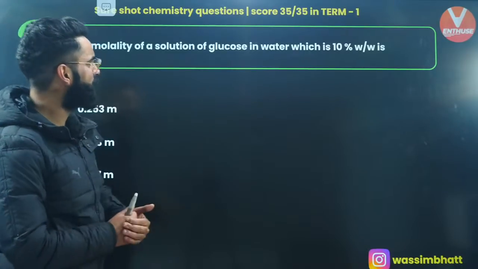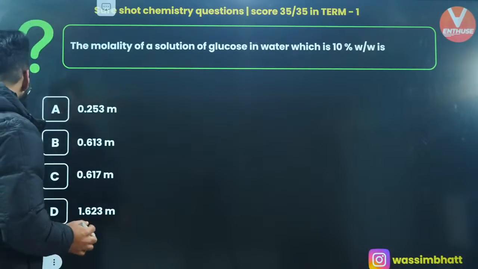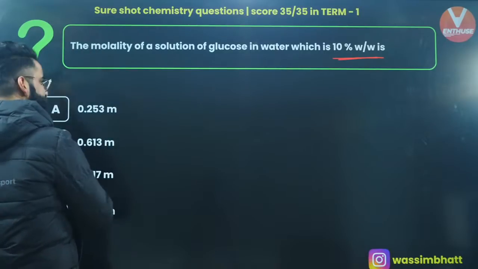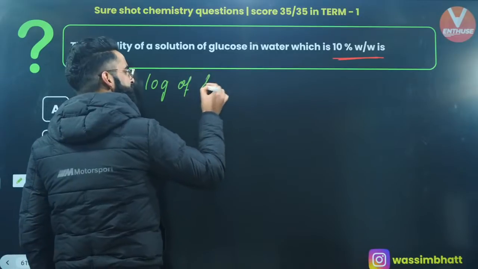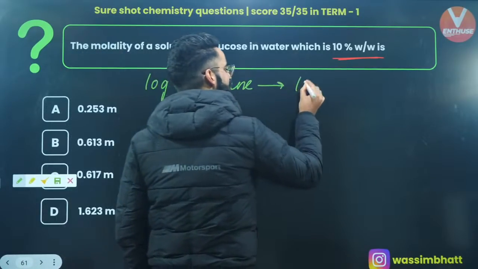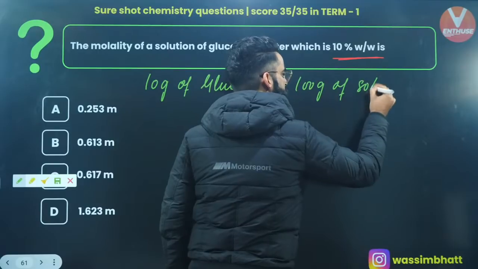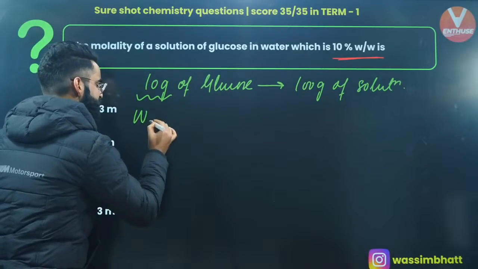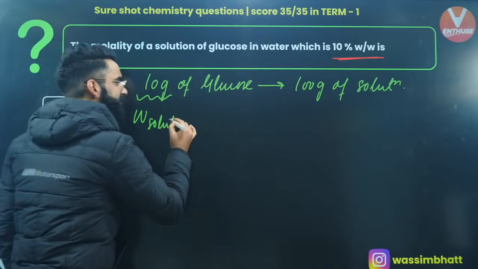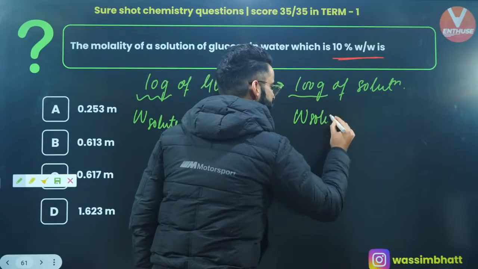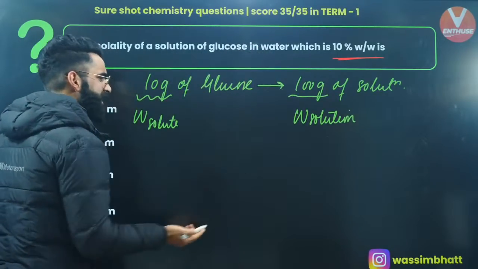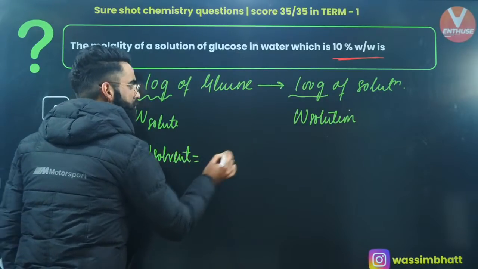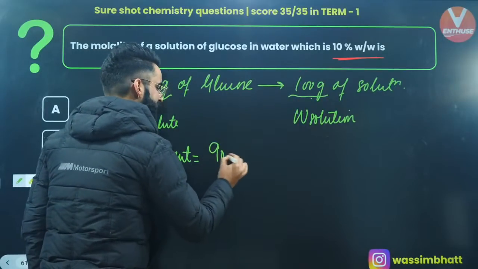The molality of the solution of glucose in water, which is 10% weight by weight. First of all, 10% weight by weight of glucose means 10 grams of glucose are present in 100 grams of solution. So this is the mass of solute, and this is the mass of solution. If I know the mass of solute and solution, I can calculate the mass of solvent as well. Mass of solvent is equal to mass of solution minus mass of solute. The value comes out as 90 grams.